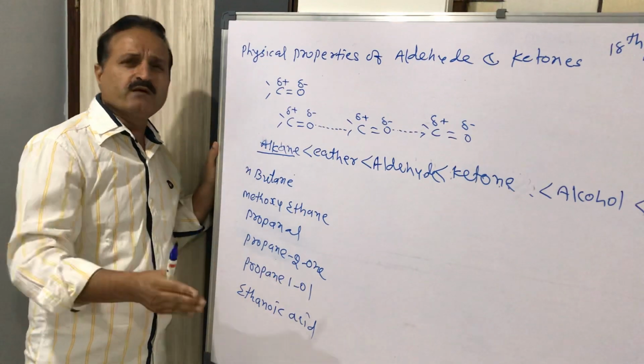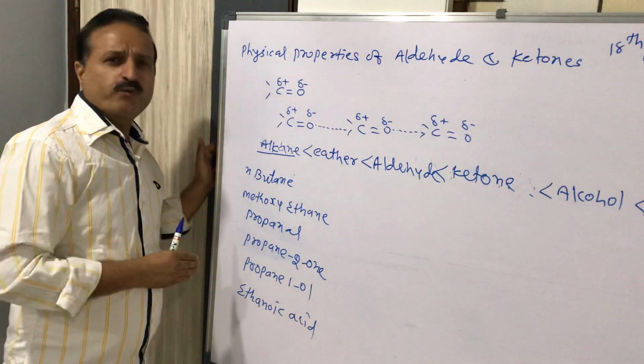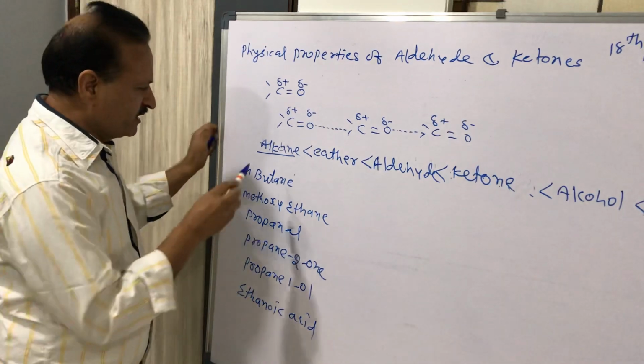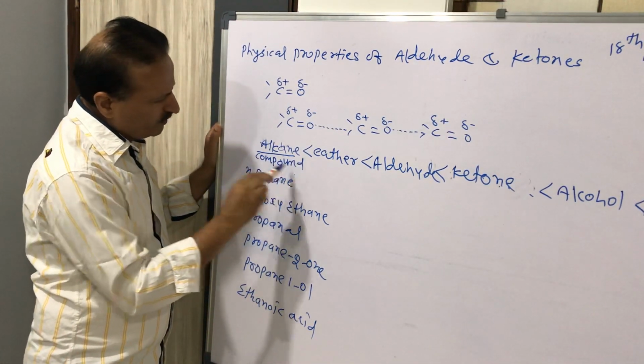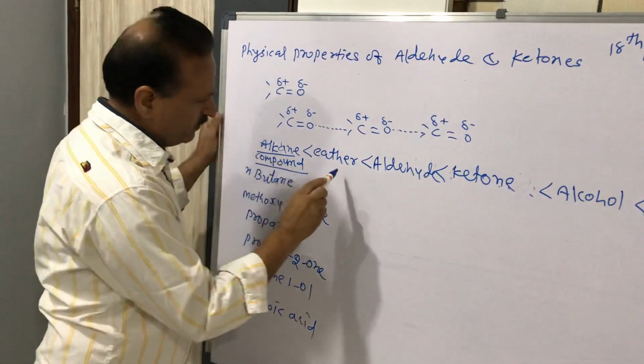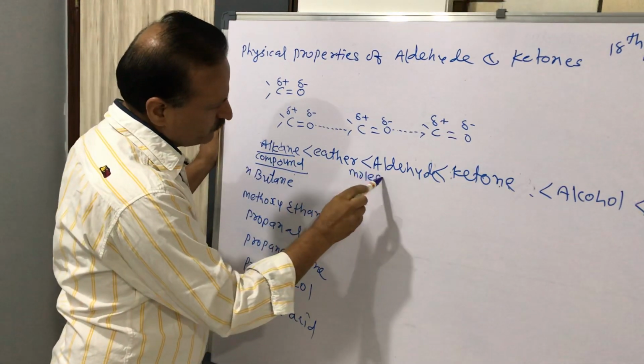When we calculate the molecular mass, it will be approximately the same. So these are the compounds. Then we have the molecular mass.